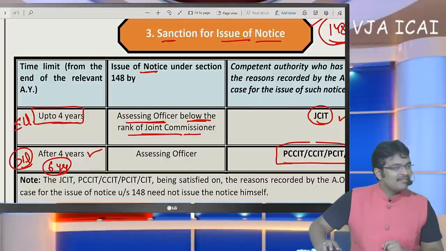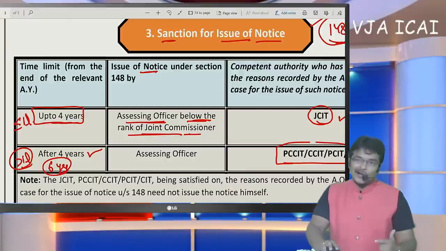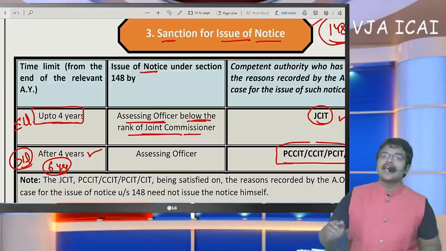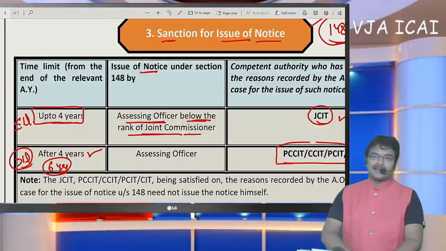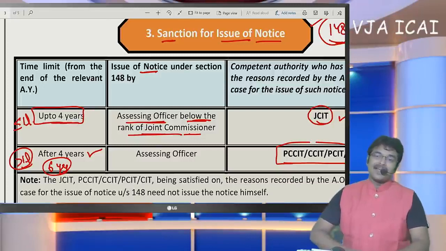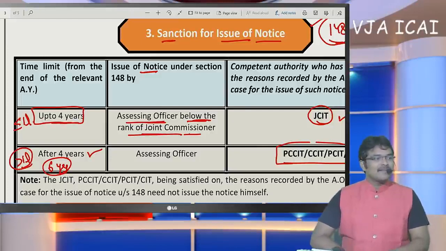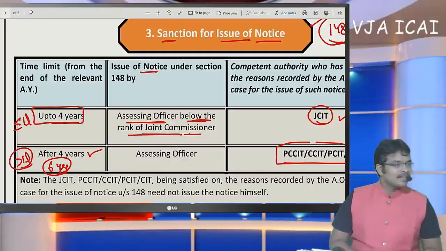And will section 150, 131 and 153A notices be deemed to be notices under 148? Sir, let me discuss 153A also. Next, in search assessment we will get it, and it will be automatically solved for you there. What is 139(9)? Sir, 139(9) is nothing but a defective return. Defective return means all the columns were not filled in the return of income. A defective return is completely different from income escaping assessment. A defective return can be rectified immediately by responding to the notice under 139(9), whereas income escaping assessment is totally a different thing.